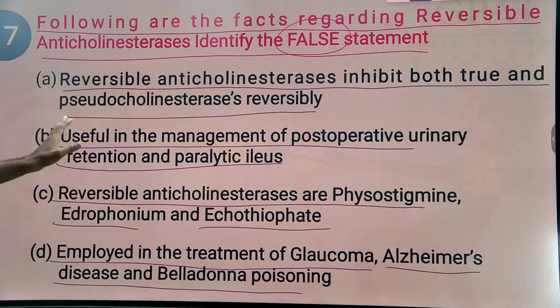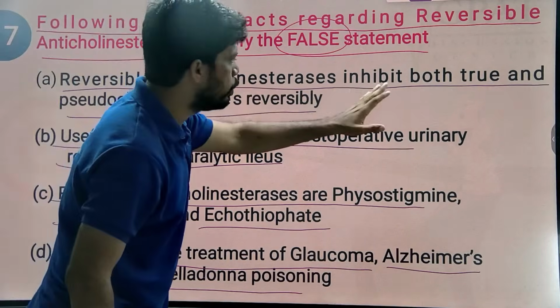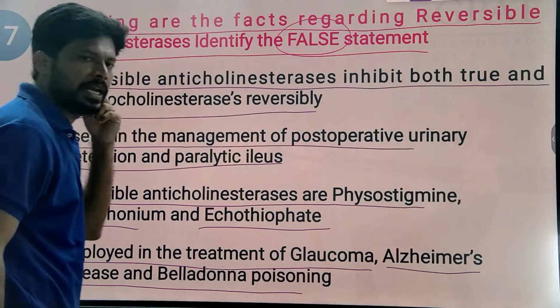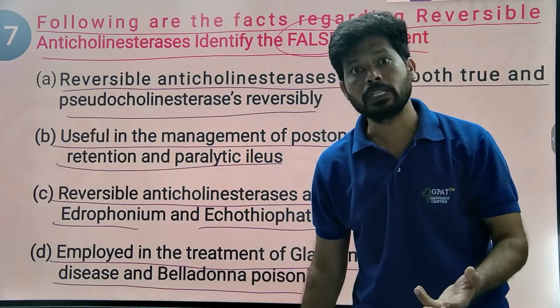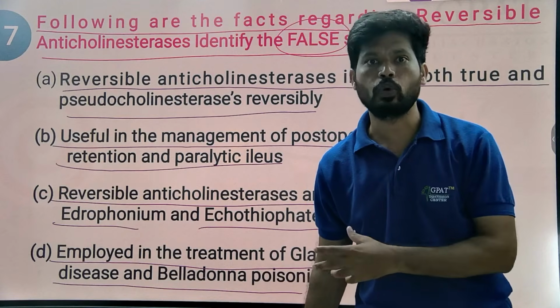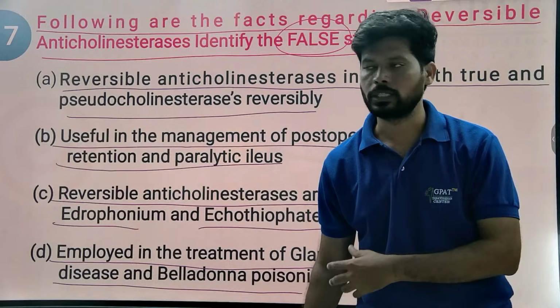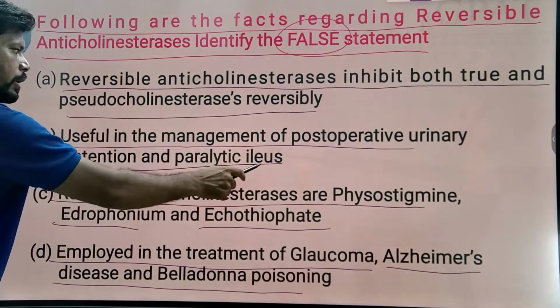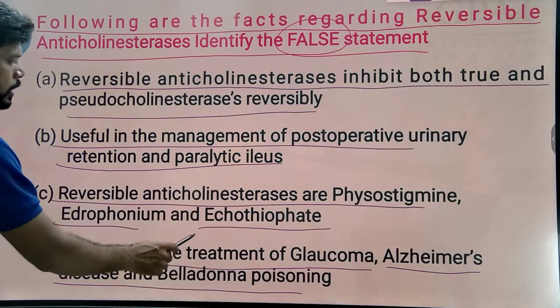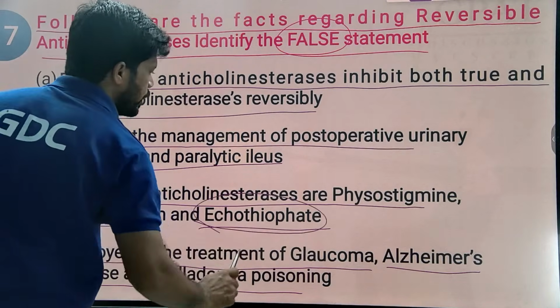Yes, reversible anticholinesterases inhibit both true as well as pseudocholinesterases. True cholinesterase is also known as acetylcholinesterase, and pseudo is also known as butyrylcholinesterase. They are useful in the management of post-operative urinary retention and paralytic ileus. Yes. And clearly, if you observe, they mention ecothiopate.